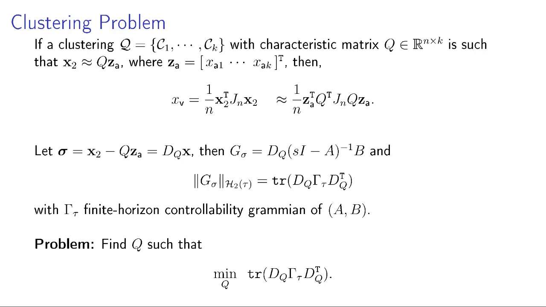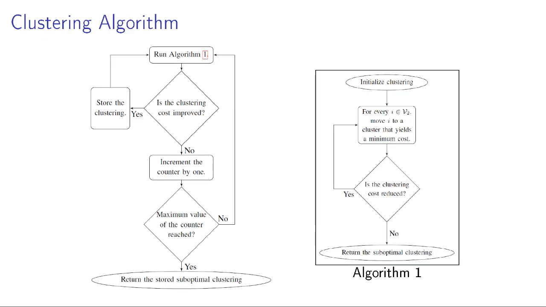And we want to find the clustering such that this cost function is minimized. Here we have to compute a finite horizon controllability gradient, but this computation is offline because it doesn't depend on the clustering Q. The problem of clustering is an NP-hard problem.